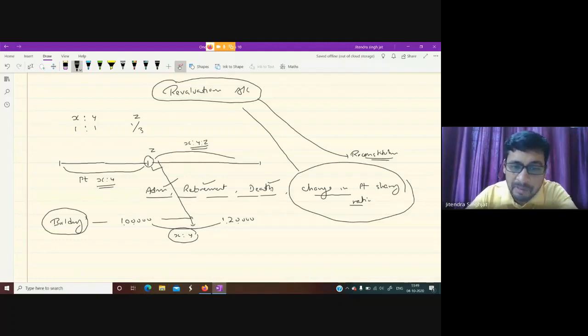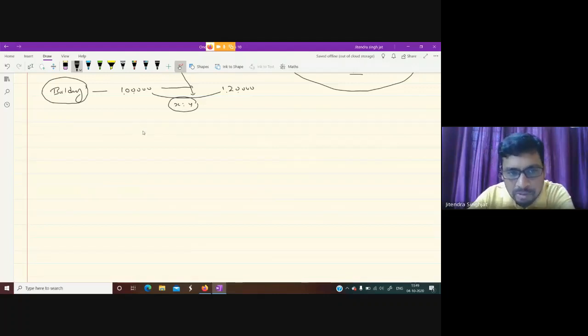If there is profit up to that date, it is to be distributed to the existing partners. If there is any loss on the date of admission or retirement or death, that is to be borne by the existing partners. So the new partner will not be in undue profit or loss. So that's why it is prepared. Now, how is the revaluation account prepared?